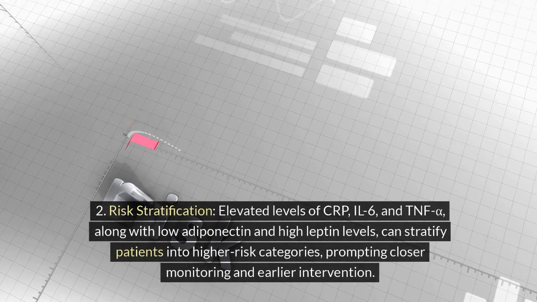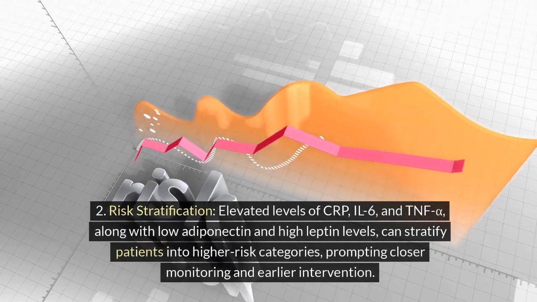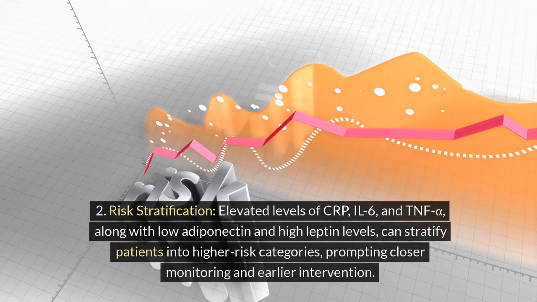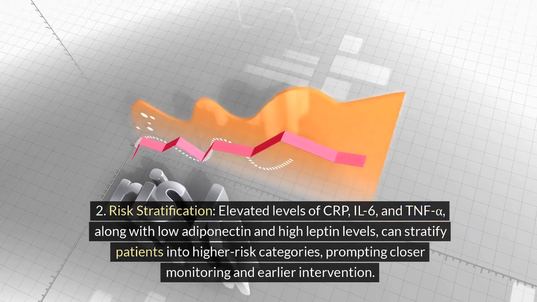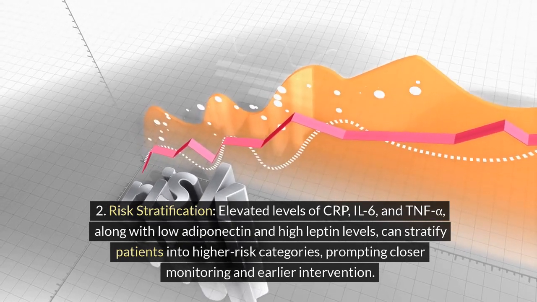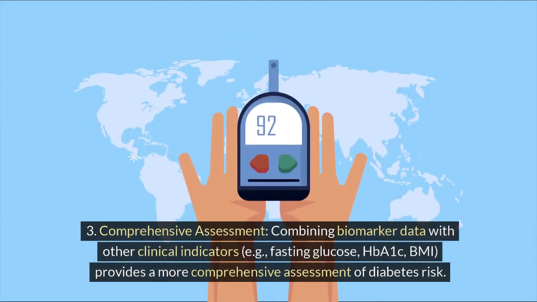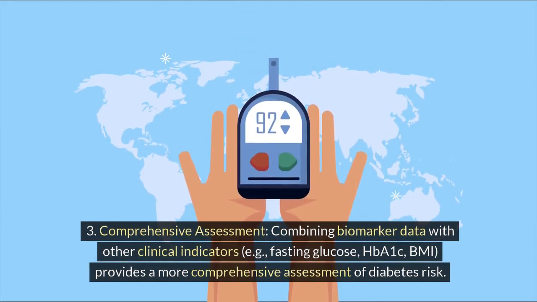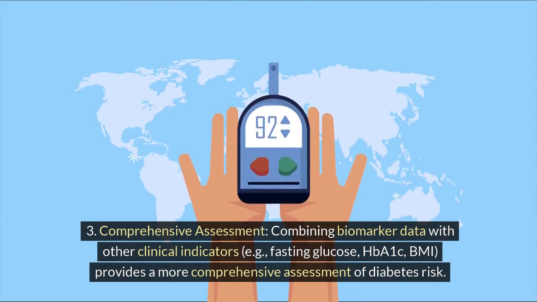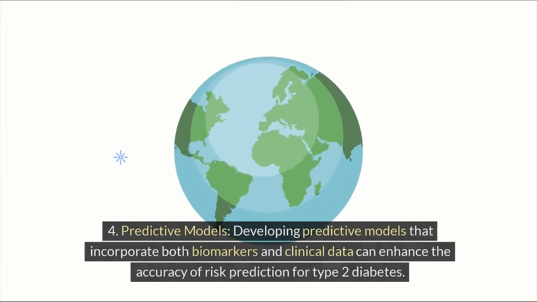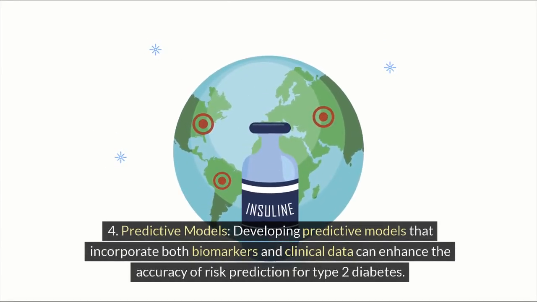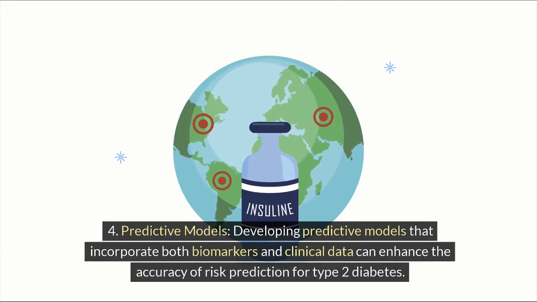2. Risk stratification. Elevated levels of CRP, IL-6, and TNF-alpha, along with low adiponectin and high leptin levels, can stratify patients into higher risk categories, prompting closer monitoring and earlier intervention. 3. Comprehensive assessment. Combining biomarker data with other clinical indicators, e.g., fasting glucose, HbA1c, BMI, provides a more comprehensive assessment of diabetes risk. 4. Predictive models. Developing predictive models that incorporate both biomarkers and clinical data can enhance the accuracy of risk prediction for type 2